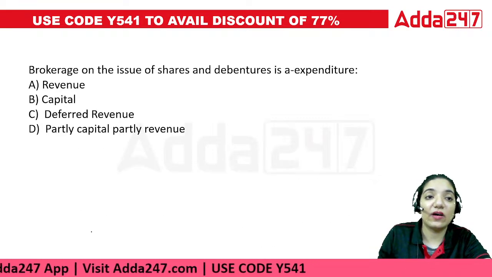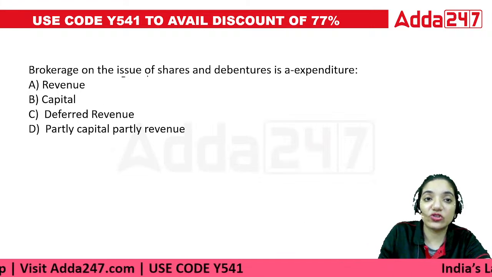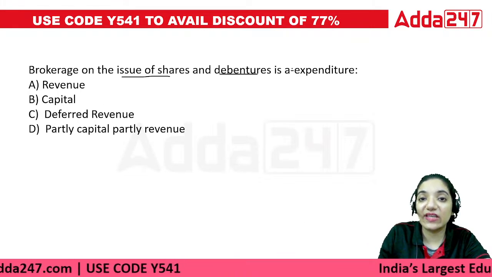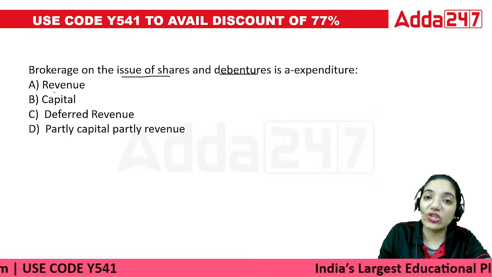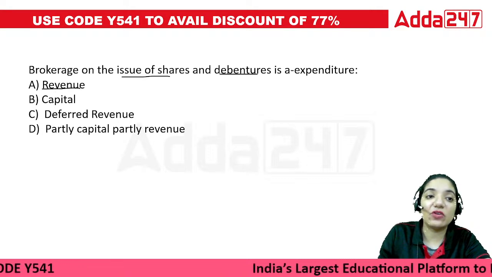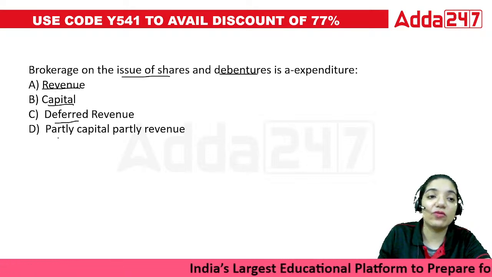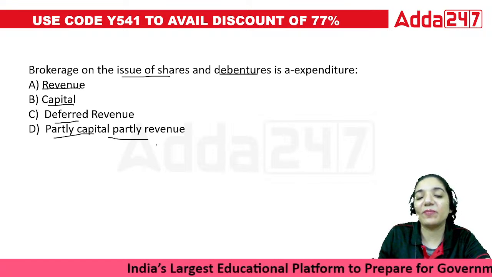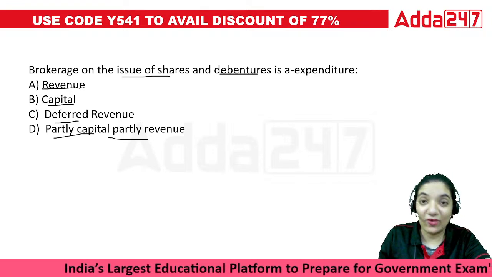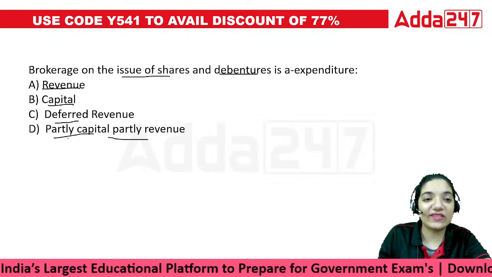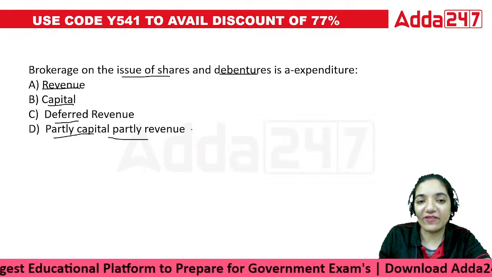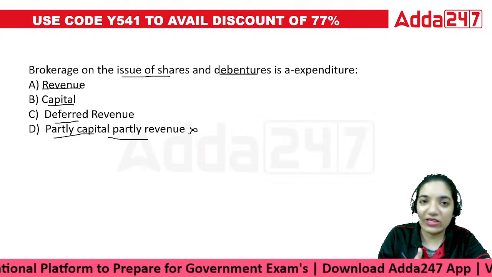Next point. Brokerage on the issue of shares and debentures is an expenditure. Which kind of expenditure is it? Revenue, capital, deferred revenue, partly capital and partly revenue. Okay, this question makes sense because there's nothing called partly capital, partly revenue. The nature is clearly only on one side.